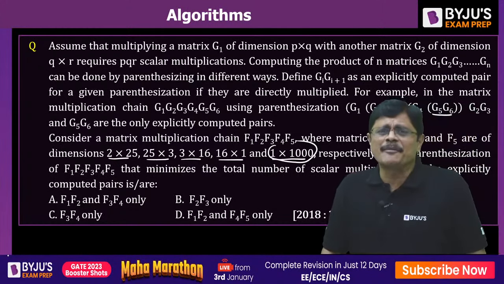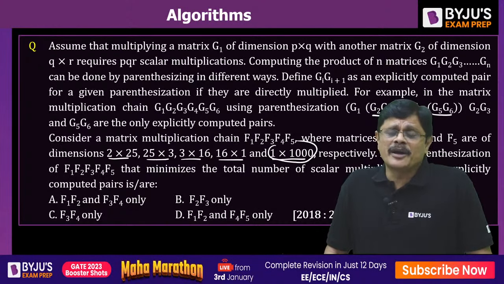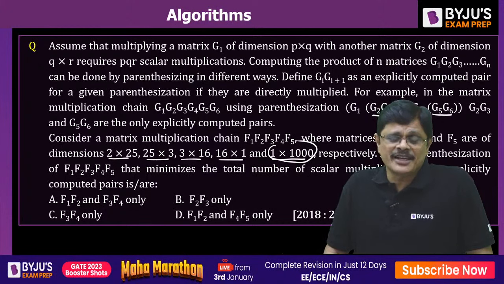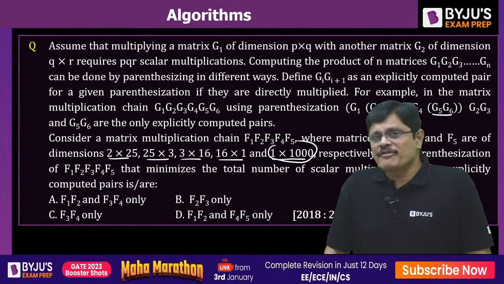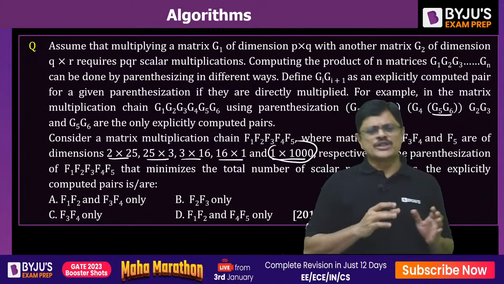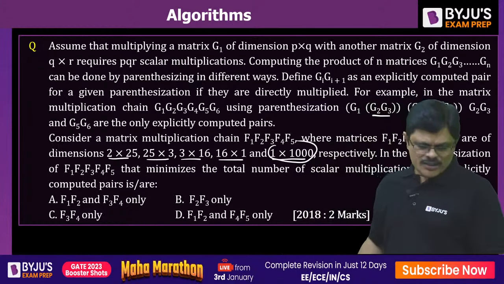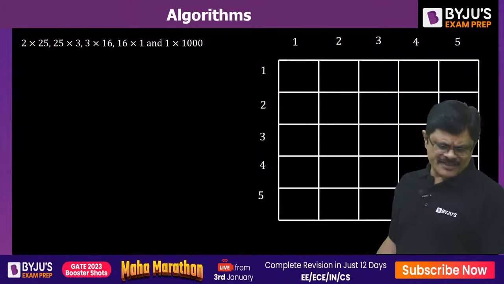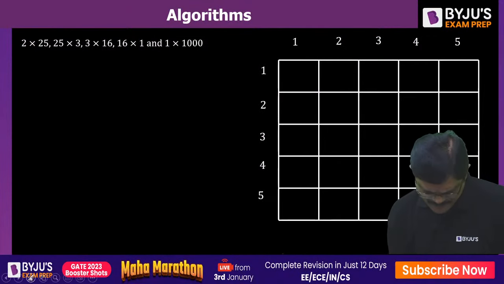Earlier I covered matrix chain multiplication, even in your GATE AIMER'S series, where I discussed problems on matrix chain multiplication and explained quickly how to solve them. Even if you have 5 matrices in the product, we can solve it quickly if you make the observations properly. So let me solve this problem, my dear friends. Now look at this.